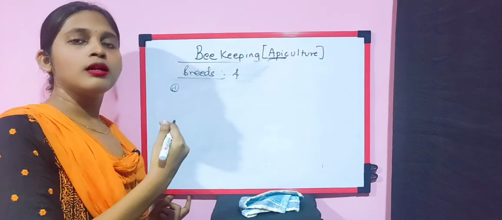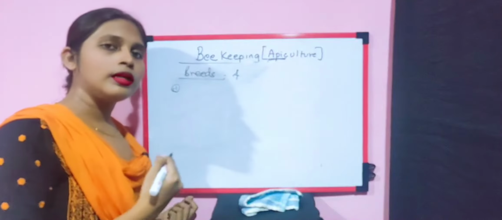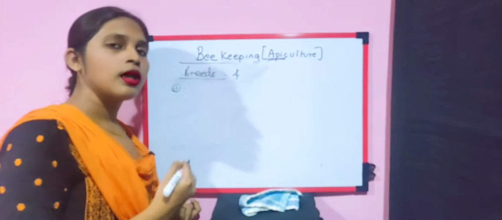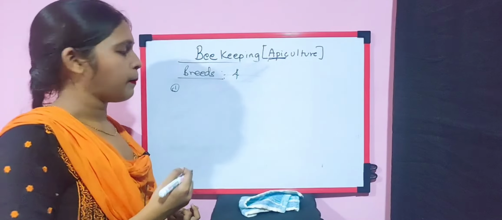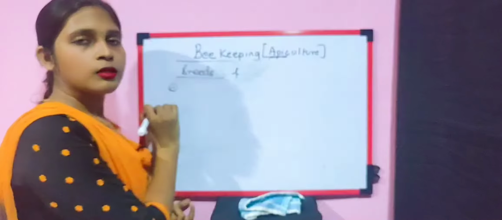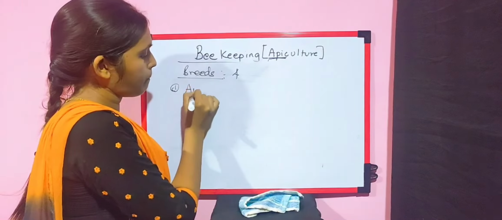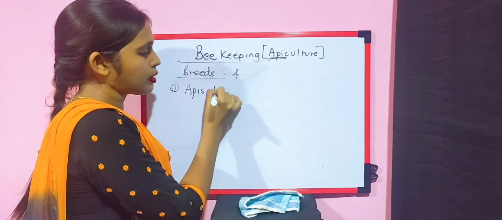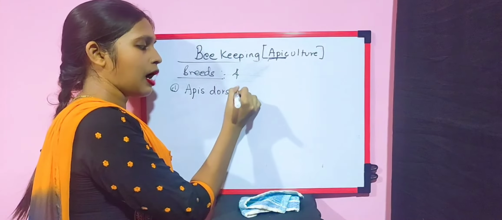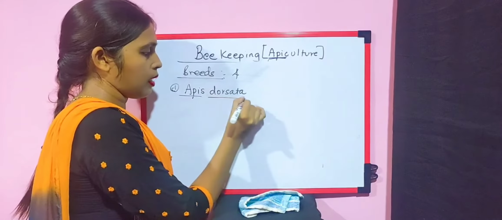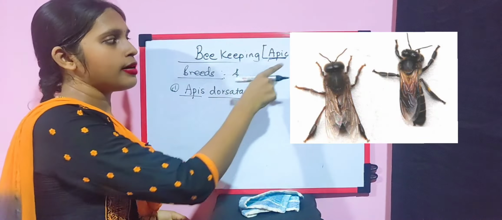So let us learn the first 3 indigenous or Indian breeds, Indian species, and then we will learn the last exotic one. The first species of honeybee is Apis dorsata. Apis, can you relate to apiculture?